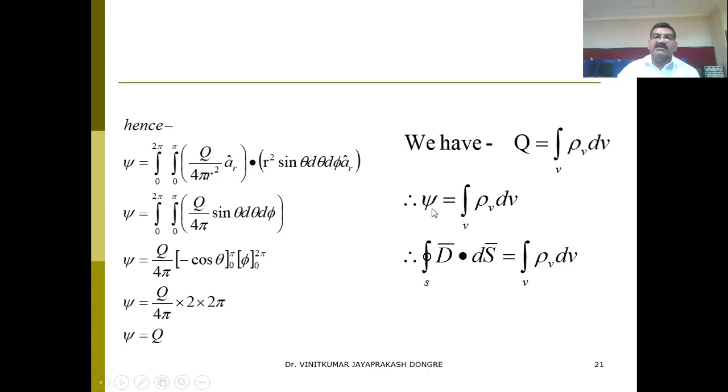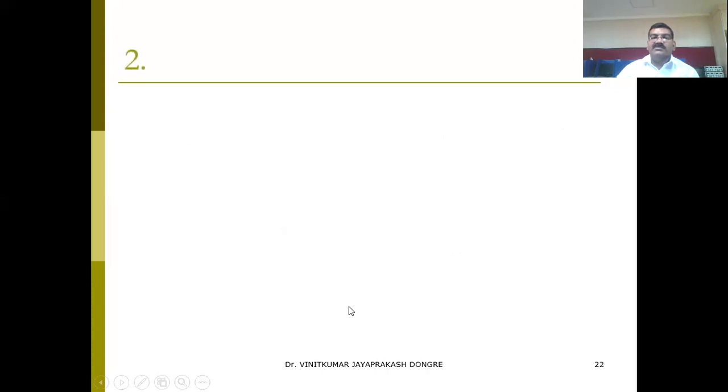Instead of psi, I can write psi equals the surface integral of D dot dS equals the integral of rho v dv. So this is nothing but the integral form of the Gauss law. So psi equals Q is the basic Gauss law. This is the integral form of the Gauss law: the surface integral of D dot dS equals the volume integral of rho v dv. Okay, this is the Gauss law.